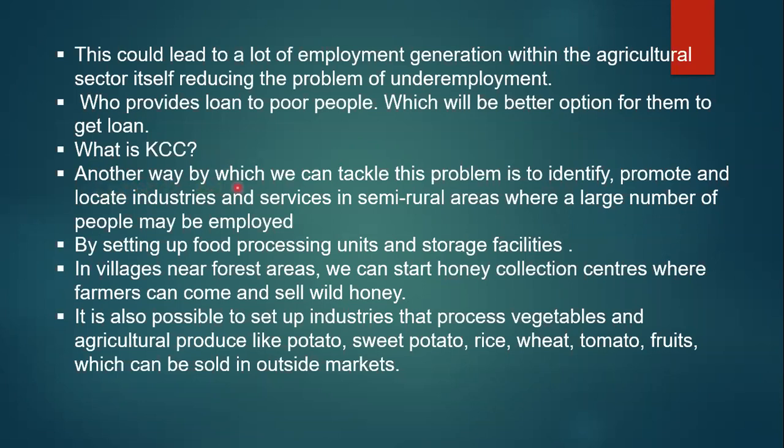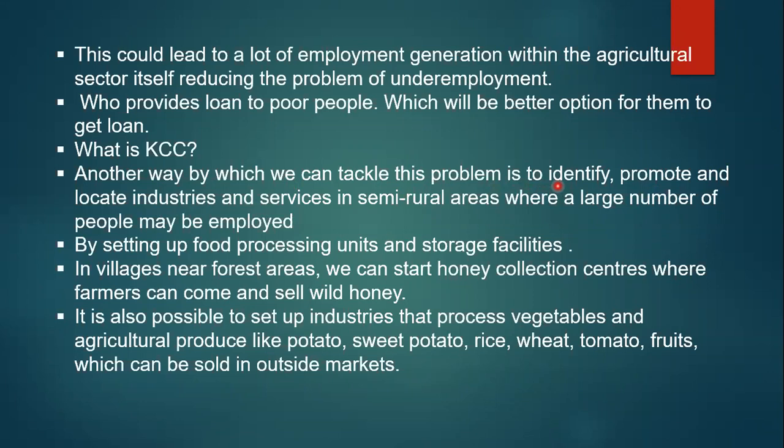Another way by which we can tackle this problem, which problem? Unemployment. There is another way to tackle the unemployment problem: identify, promote, and locate industries. Identify means we have to identify which industry can be set up here.